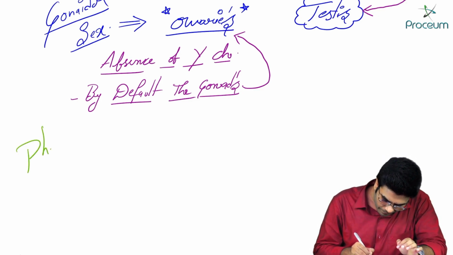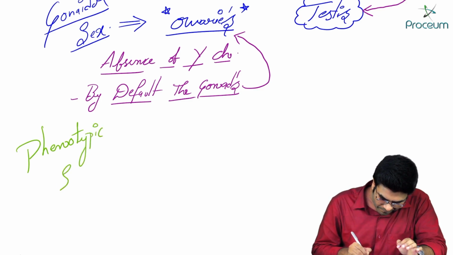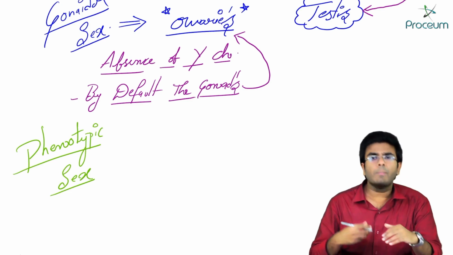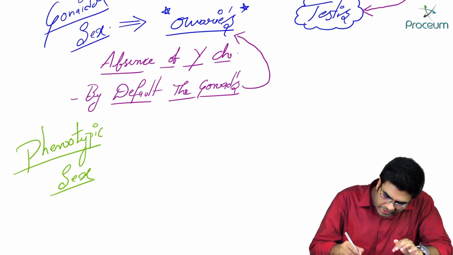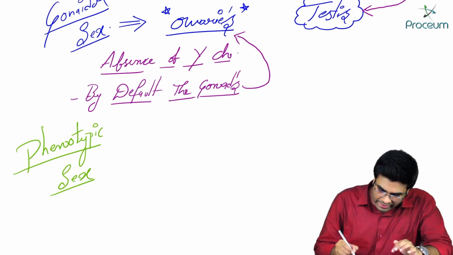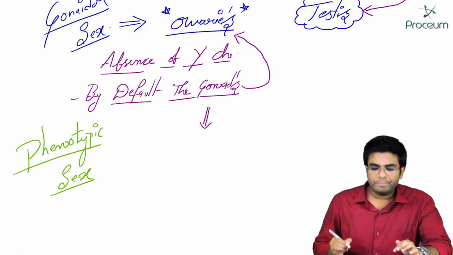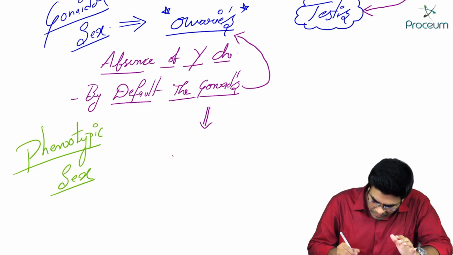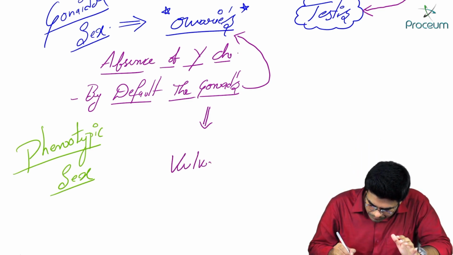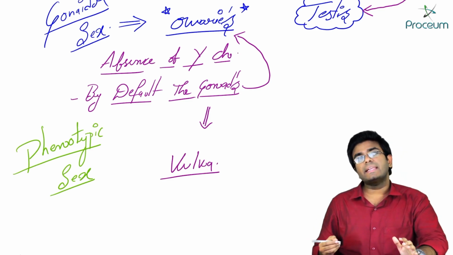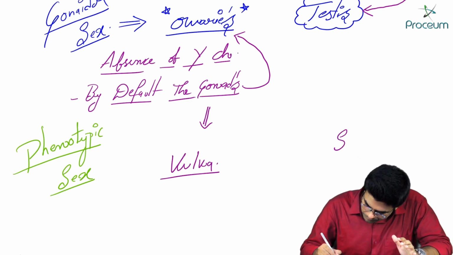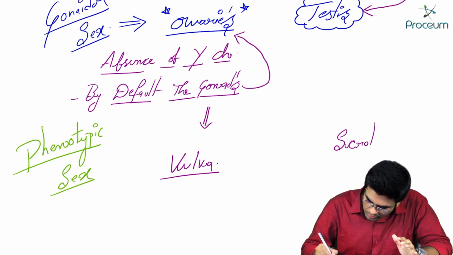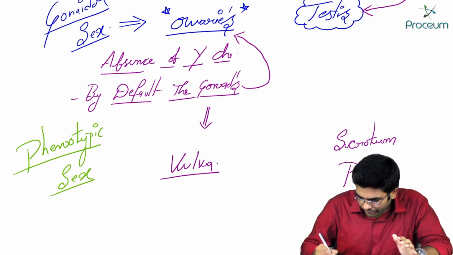Phenotypic sex means morphological sex. When I am discussing phenotypic sex, the external genitalia in a female will be the vulva, and the external genitalia in a male will be the scrotum and penis.